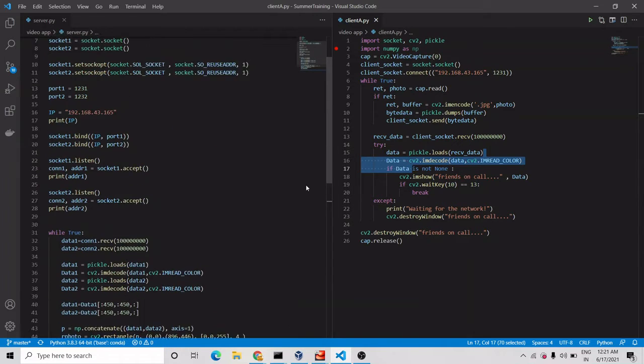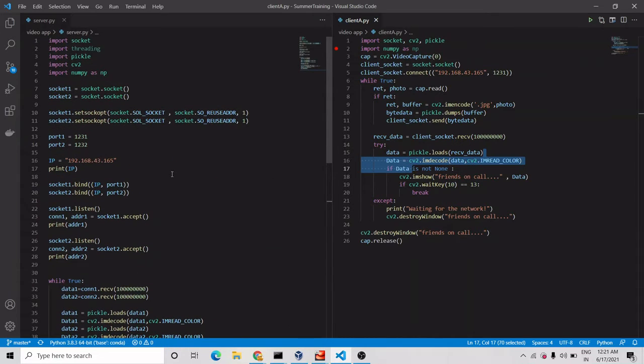Under the summer program, we have created a chat program, and in this chat program there will be two clients and one server. Client A will send data, like video data, to the server, and the server will forward this video data to client B. Here, client A is sending data to the server and client B is also sending data to the server, and the server then concatenates both the images and makes a group video, and forwards that group video to client A and client B also.